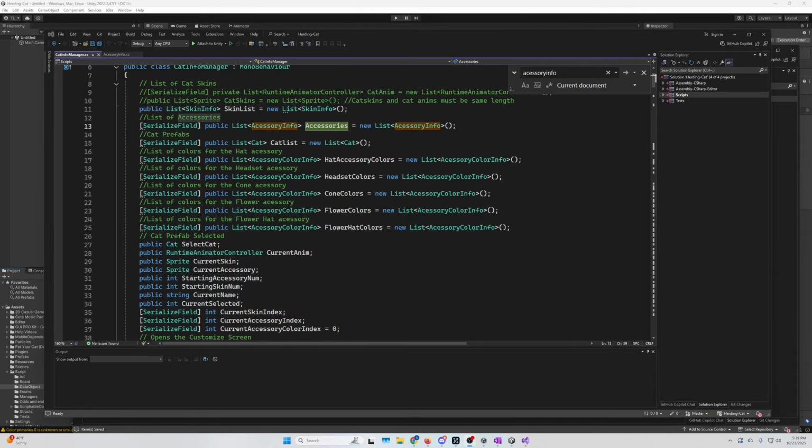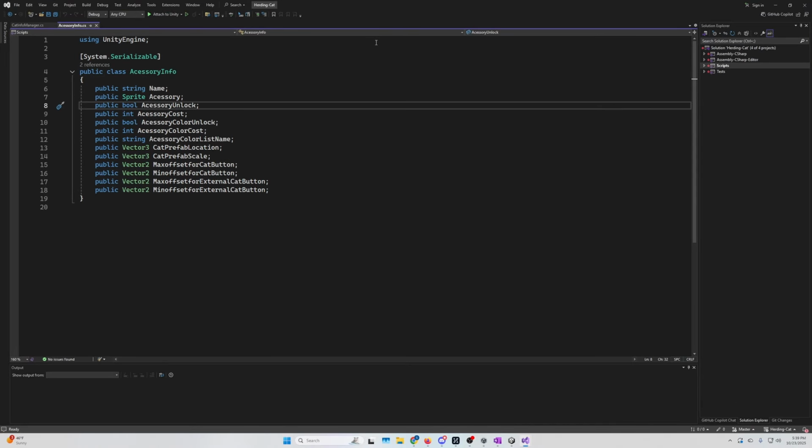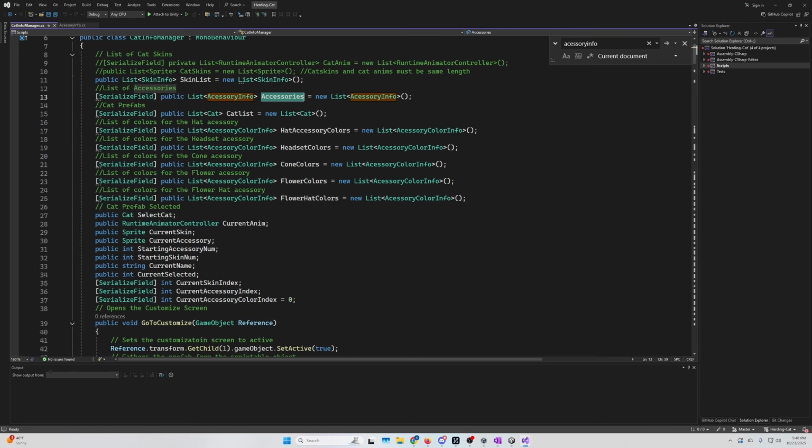Because I think we're kind of working with a mediocre example of a data object, I just wanted to show you one from a much better example from my game Corralling Cats. Don't mind that it says Hurting Cats; that's the old name. So we have this Unity engine script, just a plain old C# script. We have all of these data points that we store, and they're all under the class AccessoryInfo. So in CatInfoManager, where these accessories are being stored, each accessory gets its own AccessoryInfo.